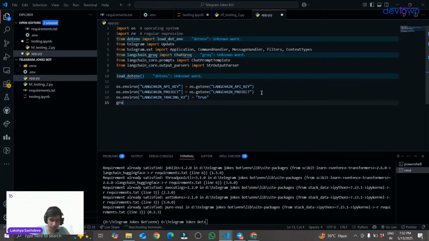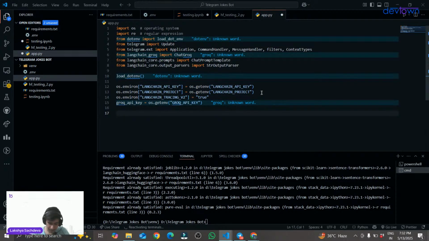So I will be calling it directly: GROK_API_KEY equal to os.getenv, and I will be mentioning GROK_API_KEY. So I've used my Grok API key over here.